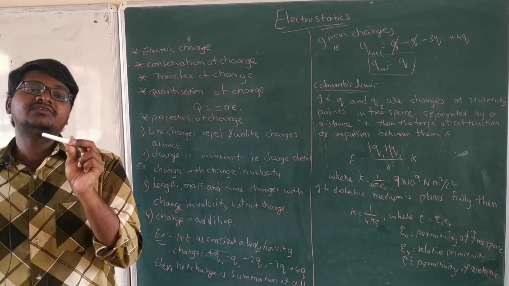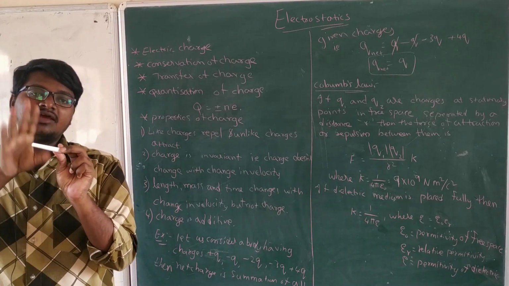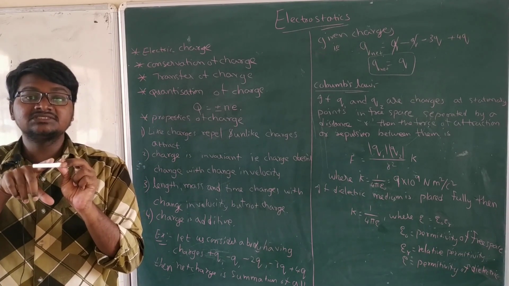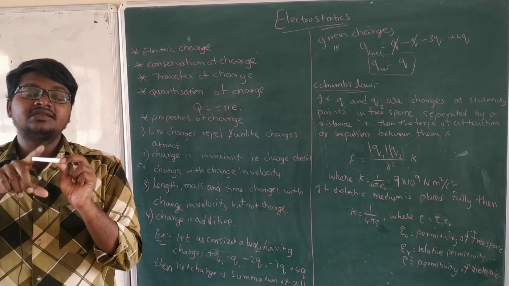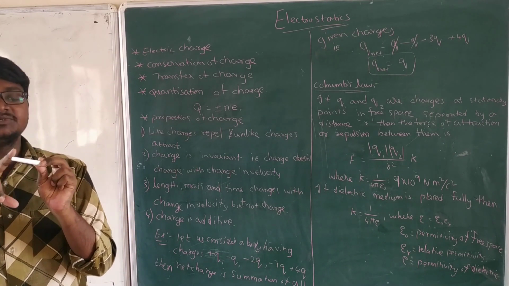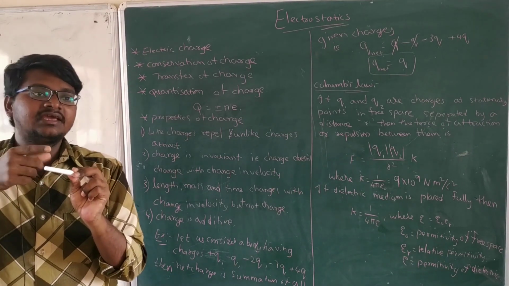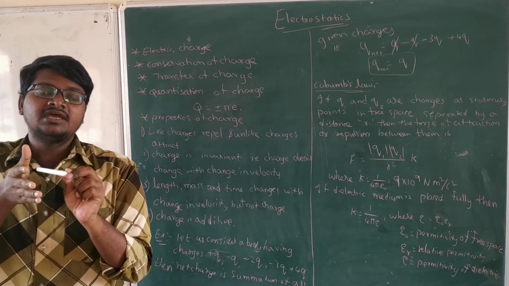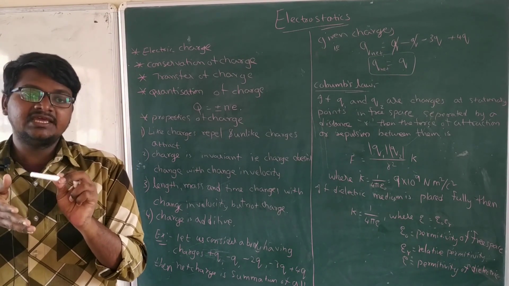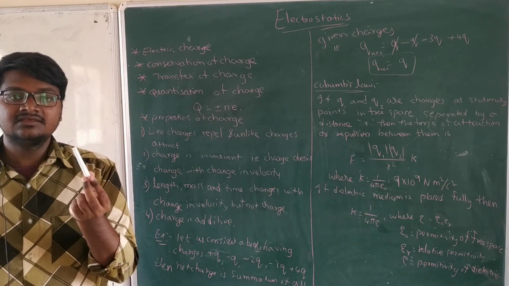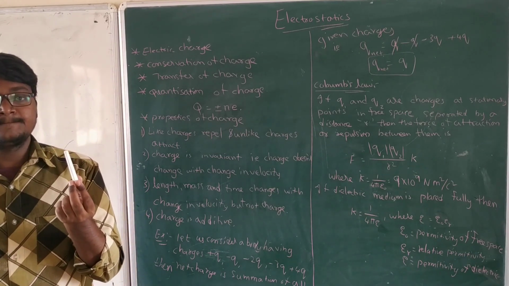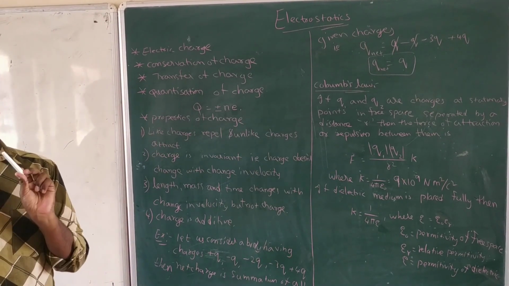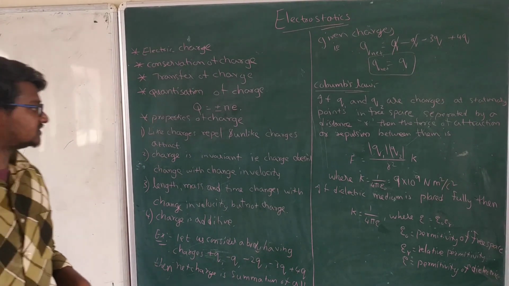And if I have added some electrons to this one, then it will be considered a negatively charged body, because the electron number is higher than the proton number. So this body can be considered a negatively charged body. I hope you understand well.